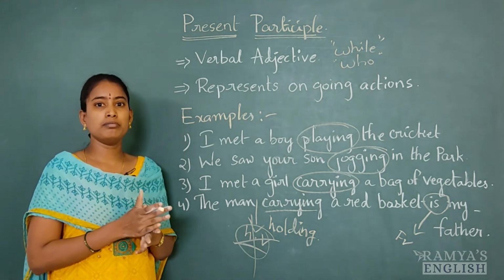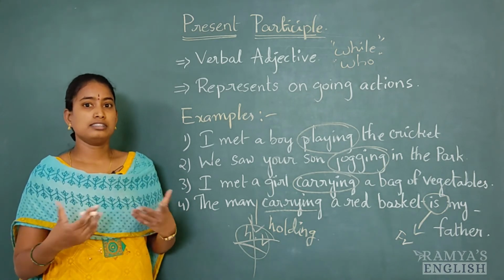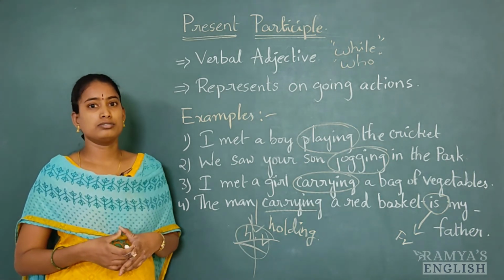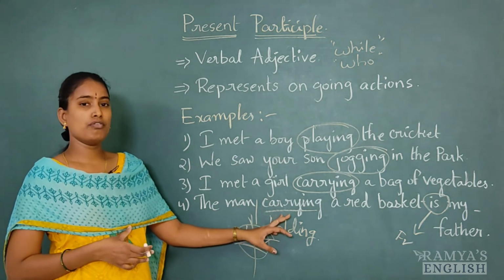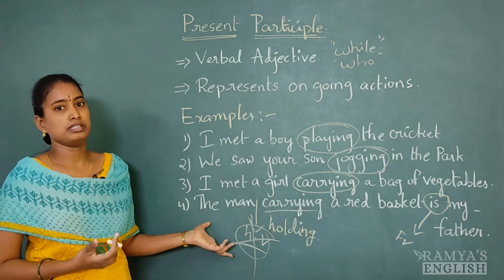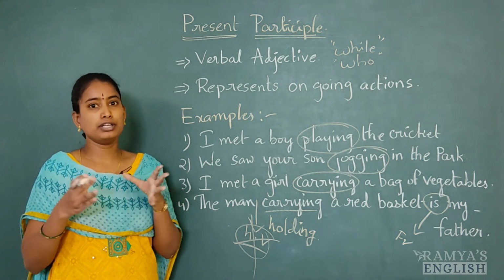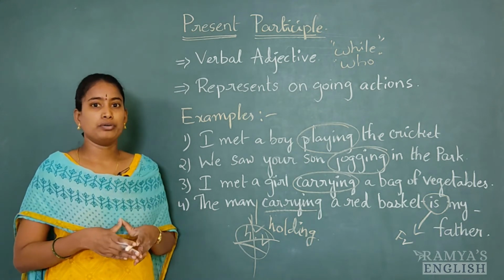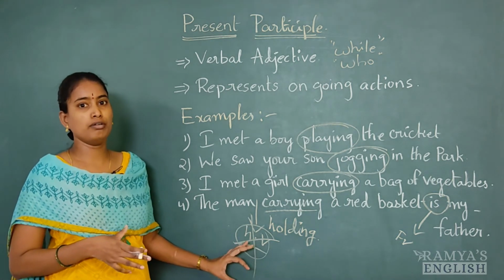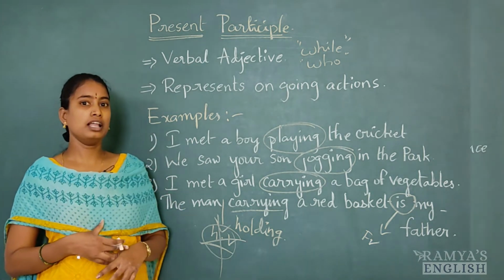Actually many students get confused about these verbs and this present participle. If they get the verb at the beginning of the sentence, they think this is not a verb, and they get stuck in the middle and leave reading also. But when we get this ing form at the beginning of the sentence, definitely it might be a gerund or present participle. That's it. If we get the ing form after the subject or before the object, in the middle of the sentence, then that is a main verb. That is the only difference between this present participle and the V4 form, that is the action verb, the main verb. So I hope you have understood this present participle.